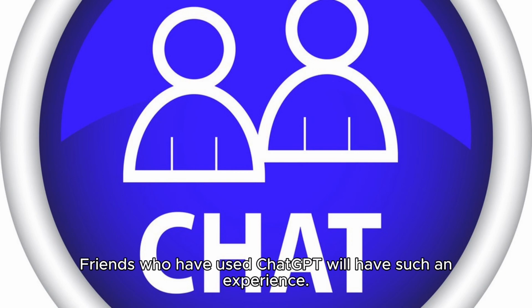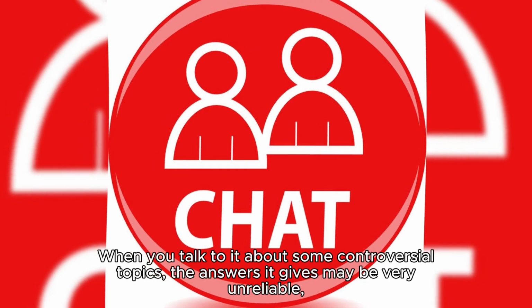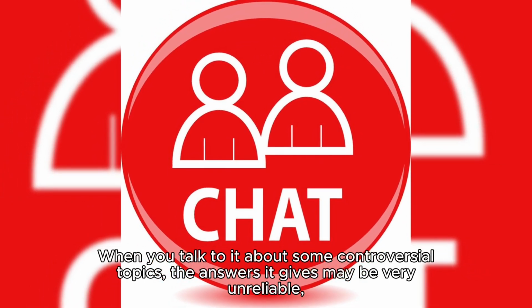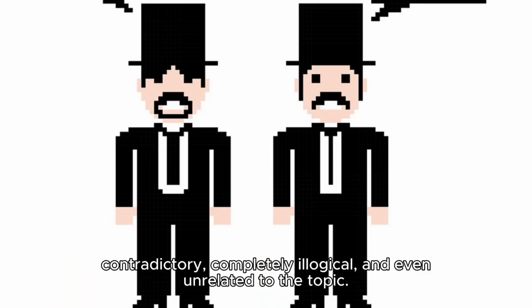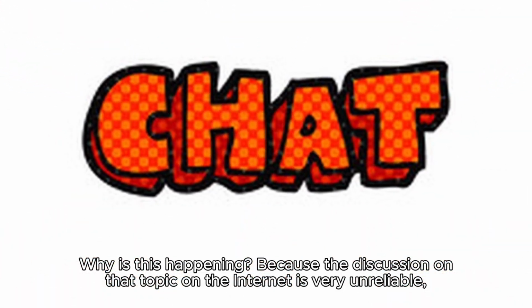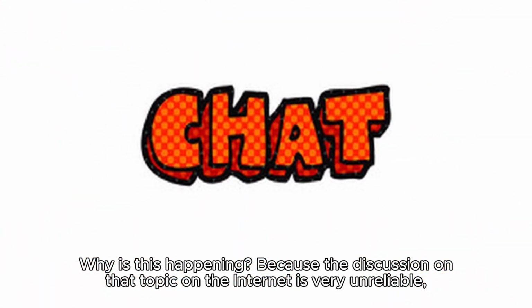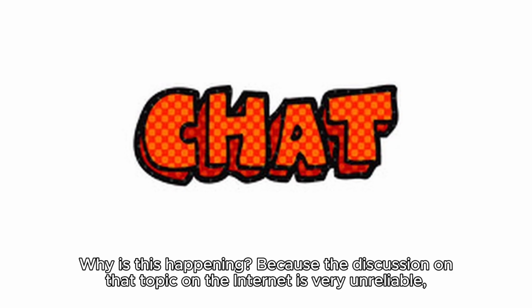Friends who have used Chat will have such an experience. When you talk to it about some controversial topics, the answers it gives may be very unreliable, contradictory, completely illogical, and even unrelated to the topic. Why is this happening? Because the discussion on that topic on the internet is very unreliable.